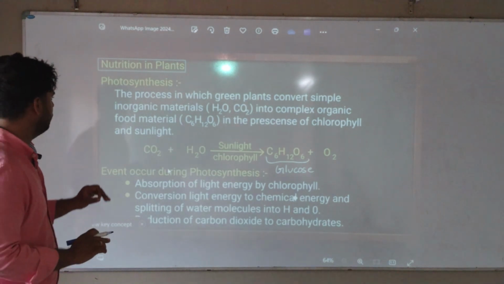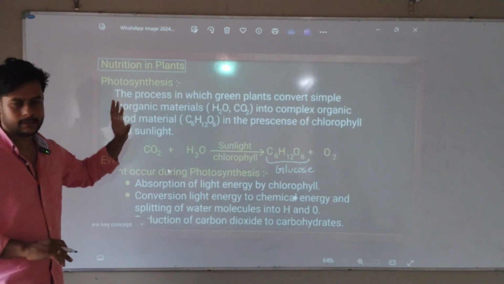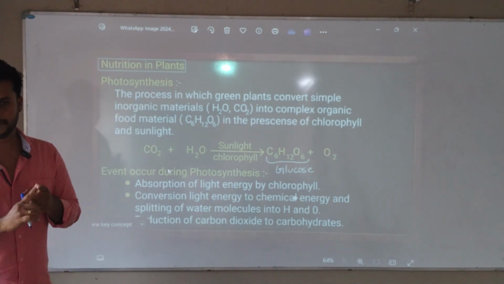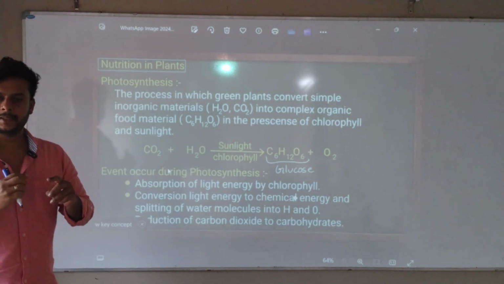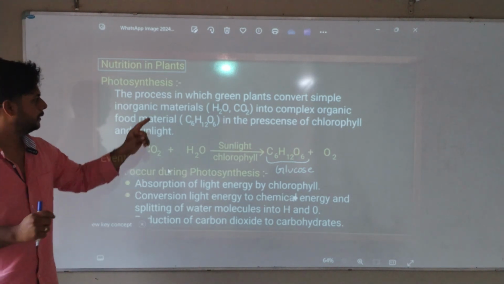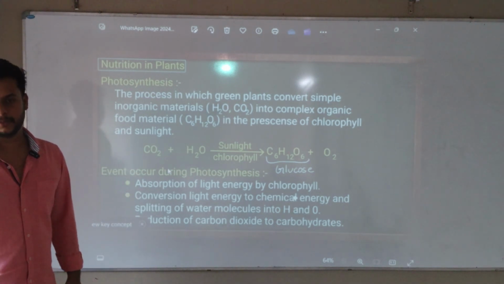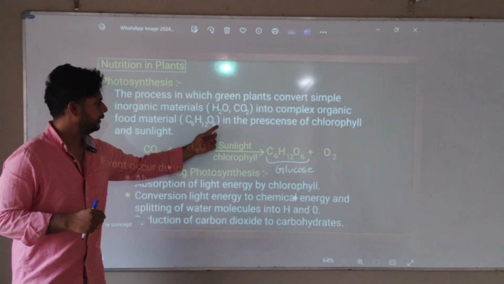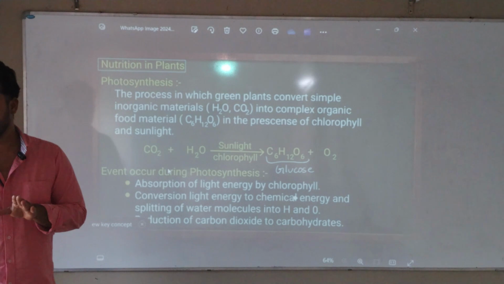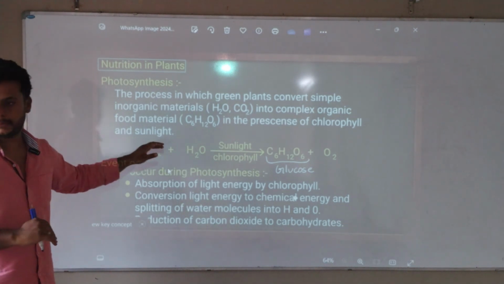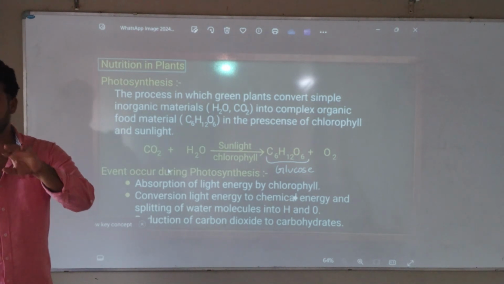Okay. So the process in which green plants convert simple inorganic materials. Inorganic materials means water, carbon dioxide, and sunlight. Taking all this, it creates something important, food. That is complex organic food material, C6H12O6, glucose. Always remember this. This is glucose in the presence of chlorophyll. That means chlorophyll is inside the plant leaf. There is chlorophyll and sunlight. If these things are there, it can prepare what? Food.